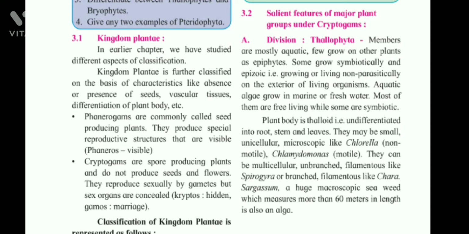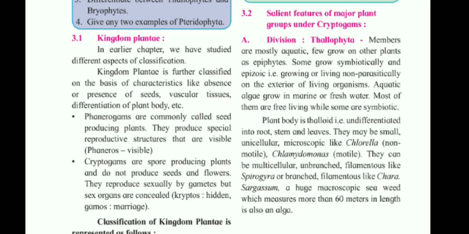3.2 Salient features of major plant groups under cryptogams. Division Thallophyta. Members are mostly aquatic. Few grow on other plants as epiphytes. Some grow symbiotically and epizoic, that is, growing or living non-parasitically on the exterior of living organisms.